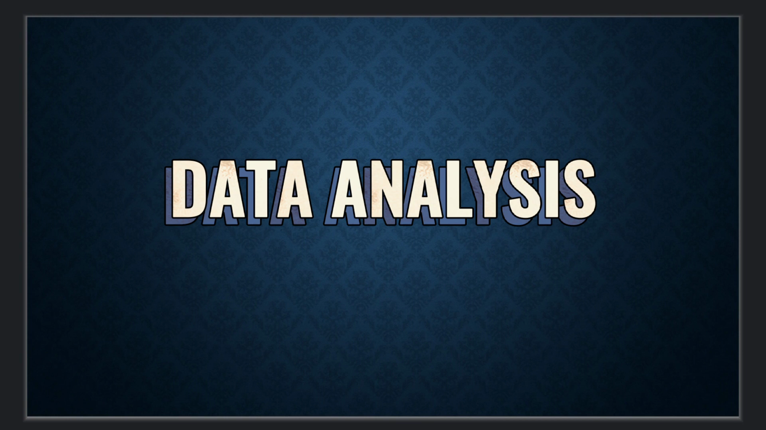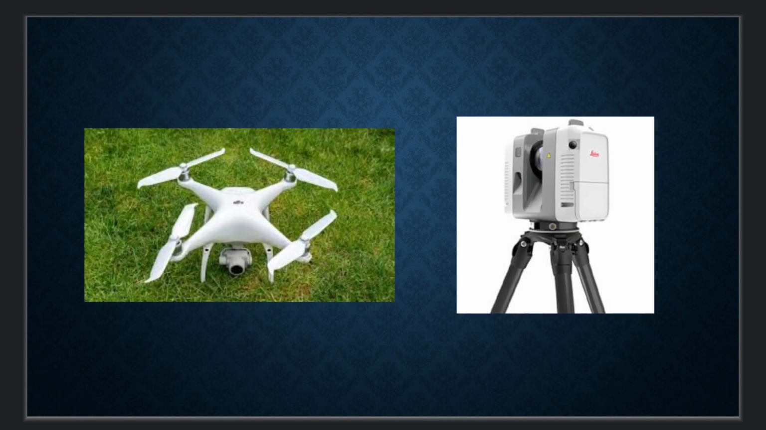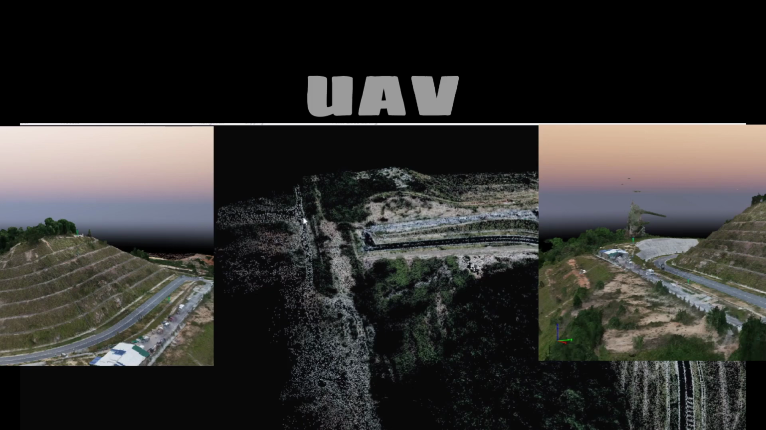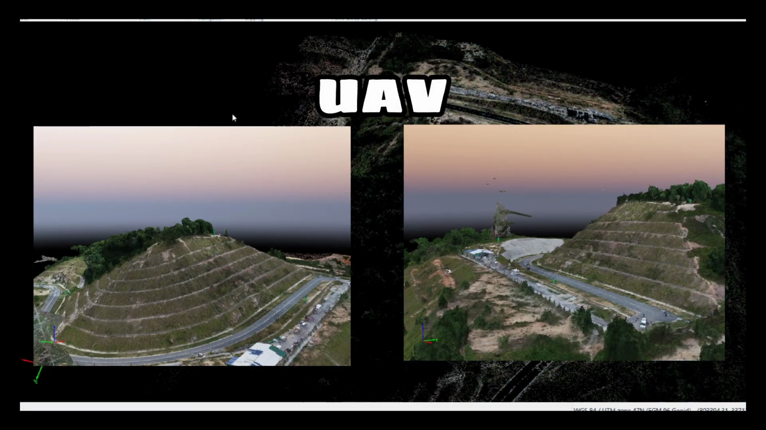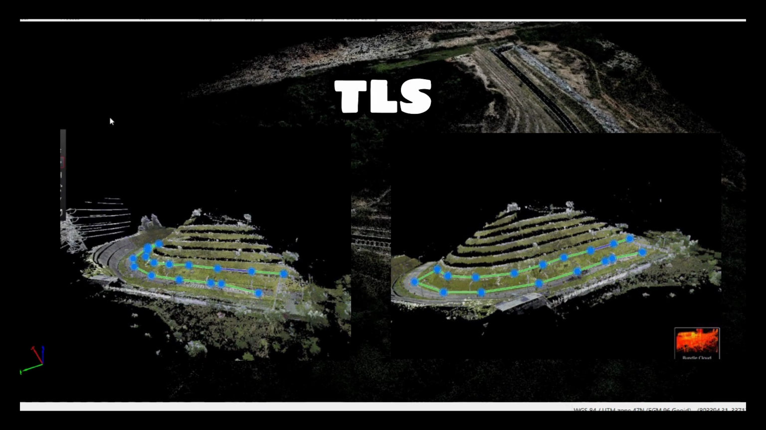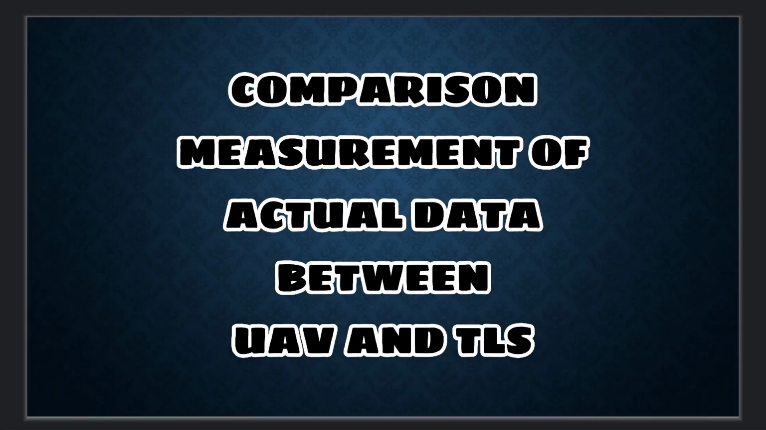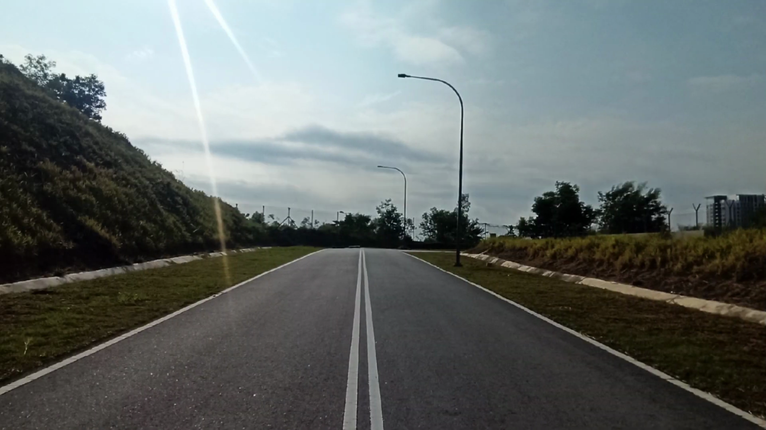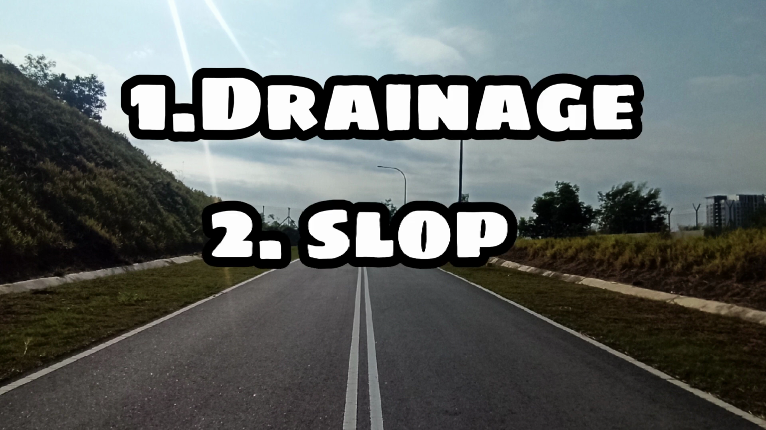For data analysis, measurements of features in the 3D model generated by UAV and TLS will be compared with the actual data. So the result in generating the 3D model is, first, the model generated by UAV. Second is the model generated by the TLS. Next is the comparison measurement. For the measurement, three features are selected to be measured and compared. First is drainage, second is slope, third is route.